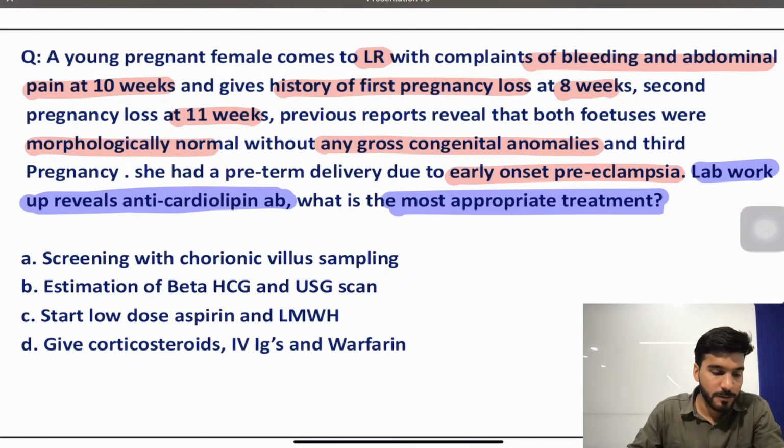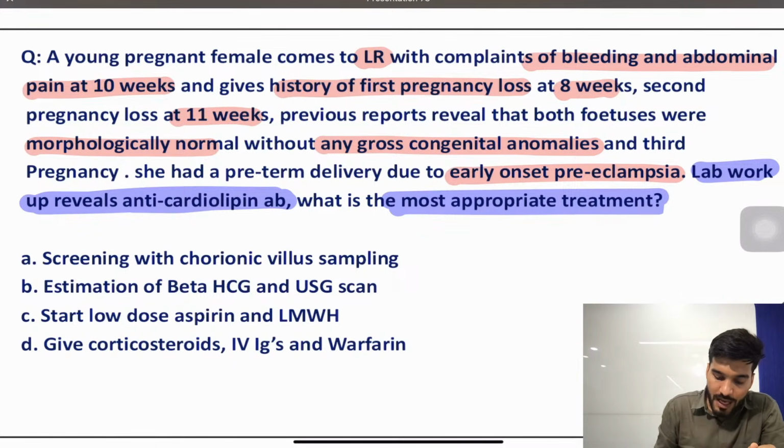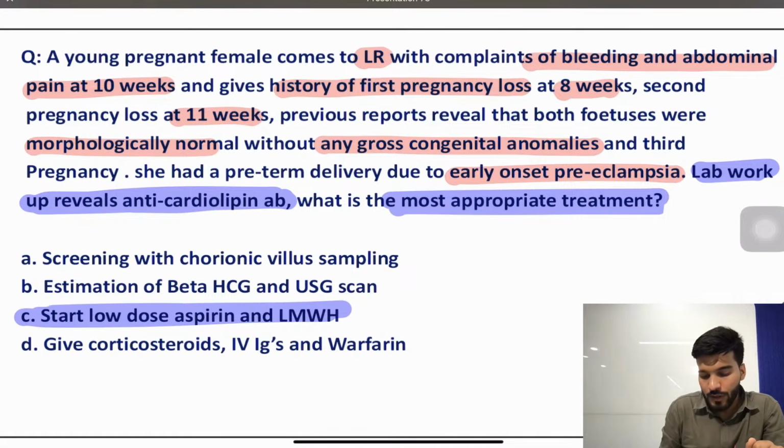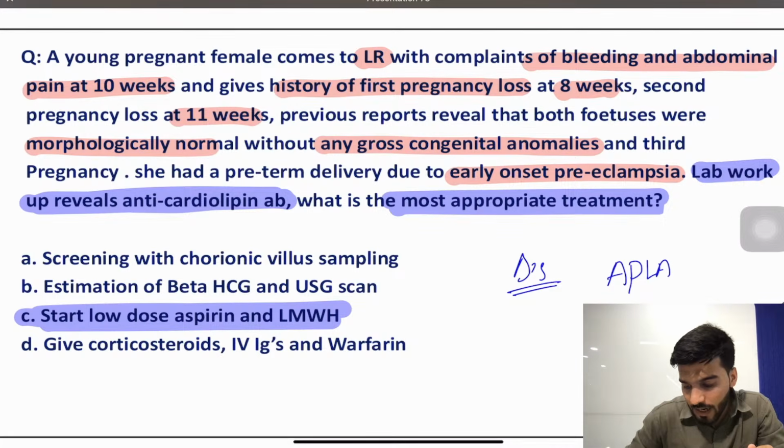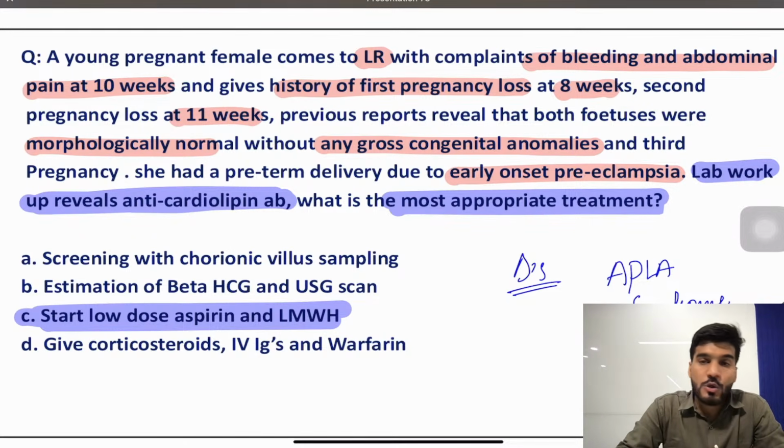I'll go with low dose aspirin and low molecular weight heparin. So what is your diagnosis? Our diagnosis is antiphospholipid antibody syndrome.